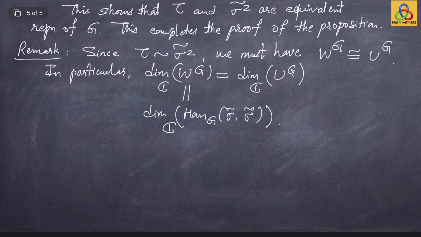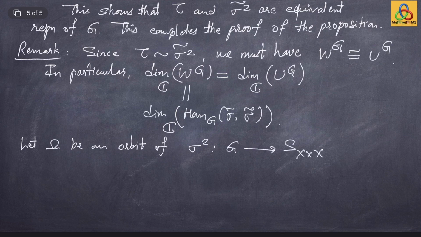We now find an explicit basis for the space of morphisms from sigma tilde to sigma tilde. Let omega be an orbit of sigma 2 from G to S of x cross x. Recall that these are also called orbitals.